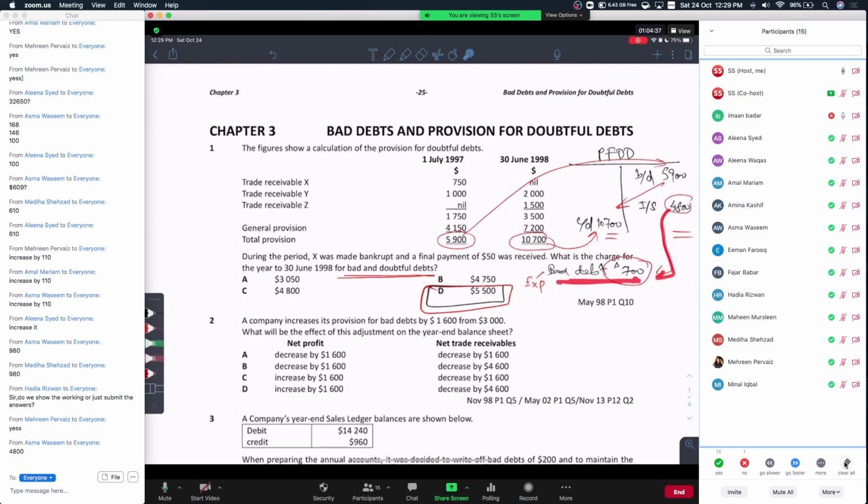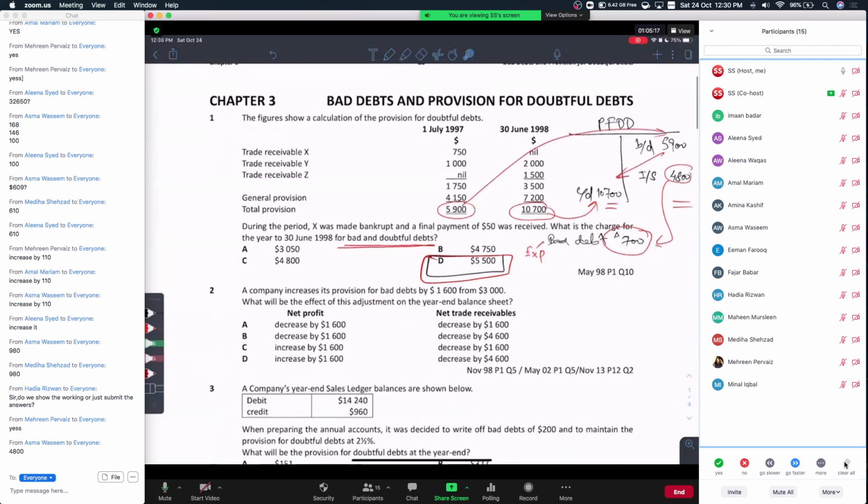How did we calculate this bad debt? You were told that during the period X was made bankrupt and a final payment of 50 was received. So this 50 is related to this 750. If 50 was received out of this 750, the remaining 700 must have been bad debt. So your total expenses are the increase in the provision for doubtful debts, 4,800, and the bad debt written off, 700. The total is 5,500, and that's the option. Got it? Okay, sir. Yes, understood. Very well done.